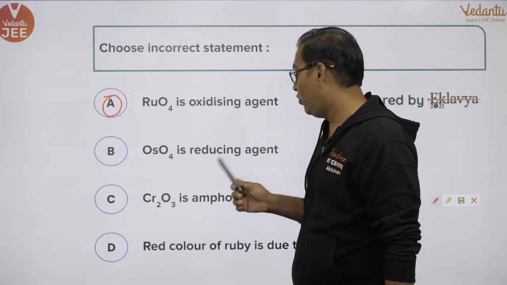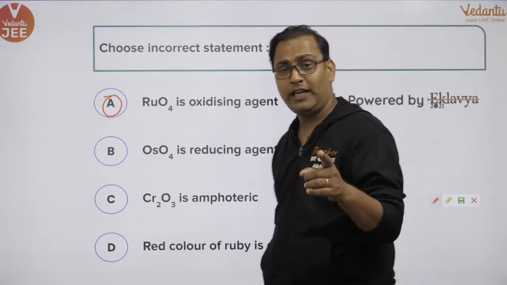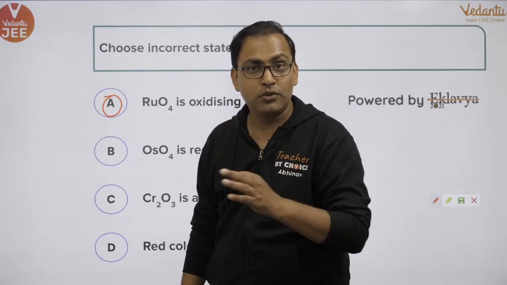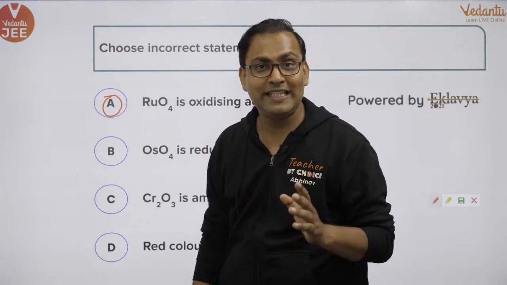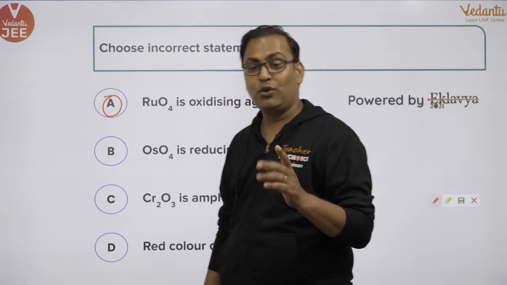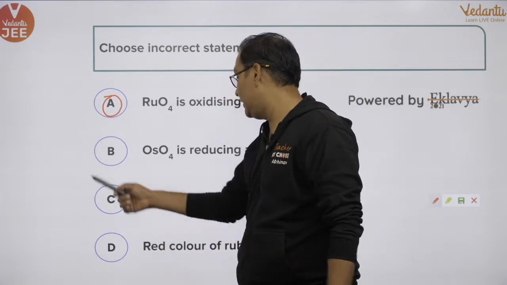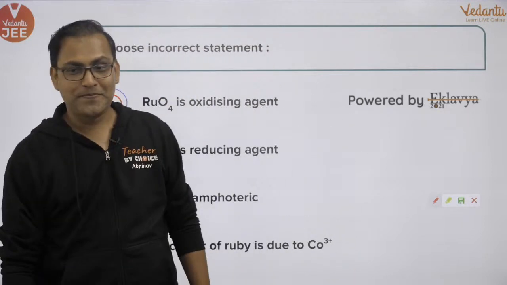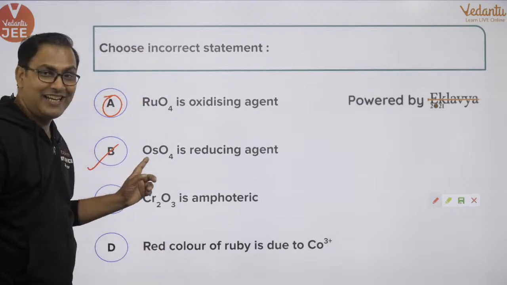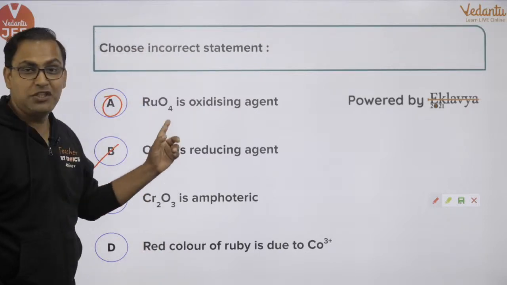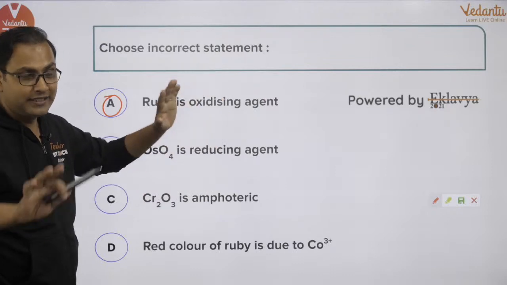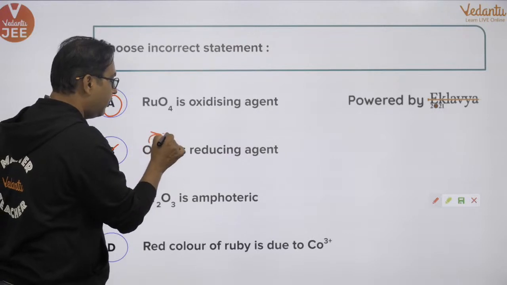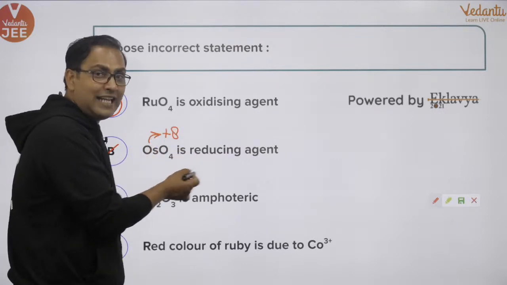Then option B: OsO4 is a reducing agent. But wait, you might have done a lot of questions in organic chemistry where OsO4 is used as an oxidizing agent. Yes, OsO4 is an oxidizing agent. So this is the incorrect statement. OsO4 is not a reducing agent, it is an oxidizing agent. You can figure it out like this also: osmium has the maximum oxidation state of +8, so it cannot act as a reducing agent.